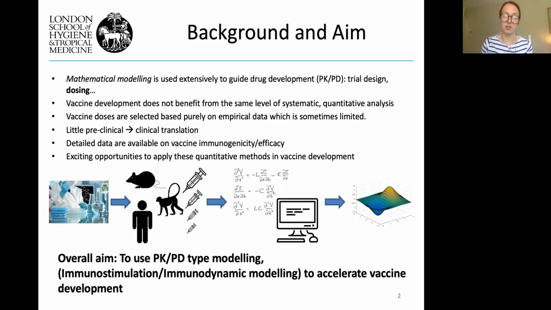In addition to this, there's little preclinical to clinical dose response translation. So not much data is taken from animals to humans to try and predict the dose response curve in humans.